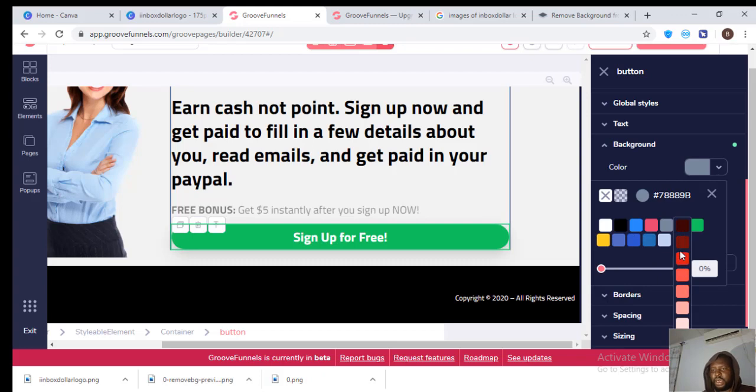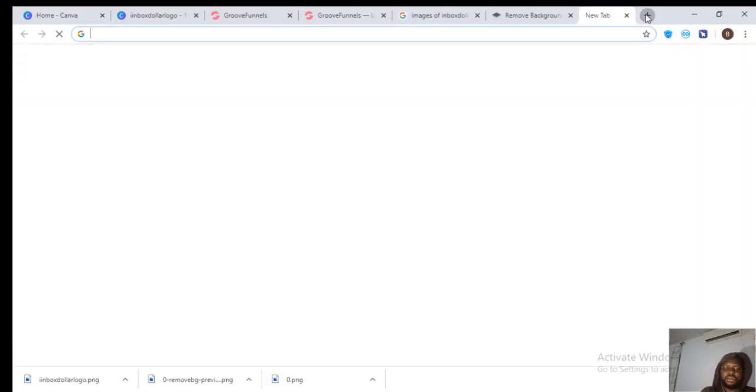If you want to get more colors without stressing yourself, all you need to do is install a color picker. I've actually uninstalled mine. You can install a color picker or something like that from the Google extension store.